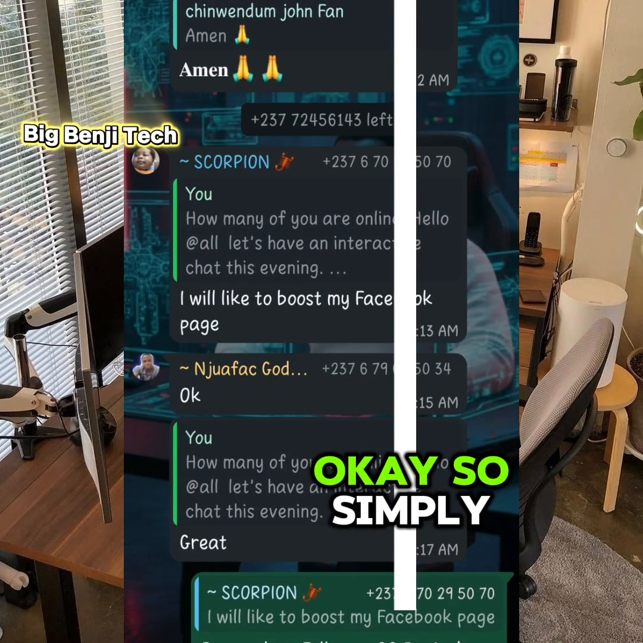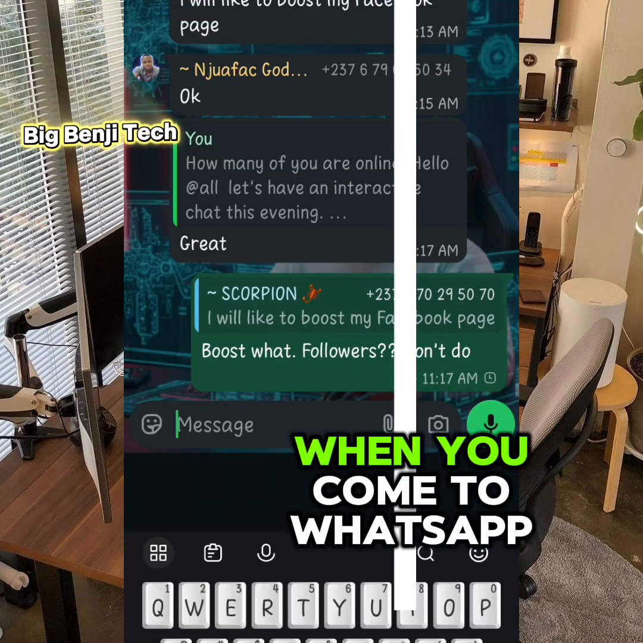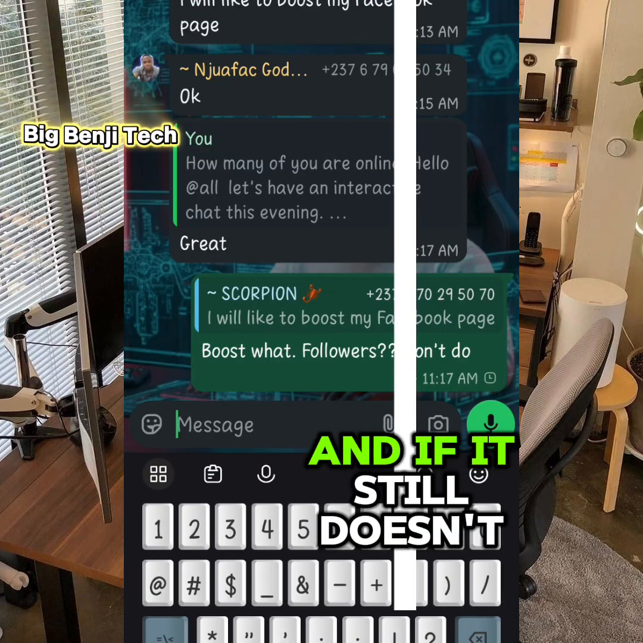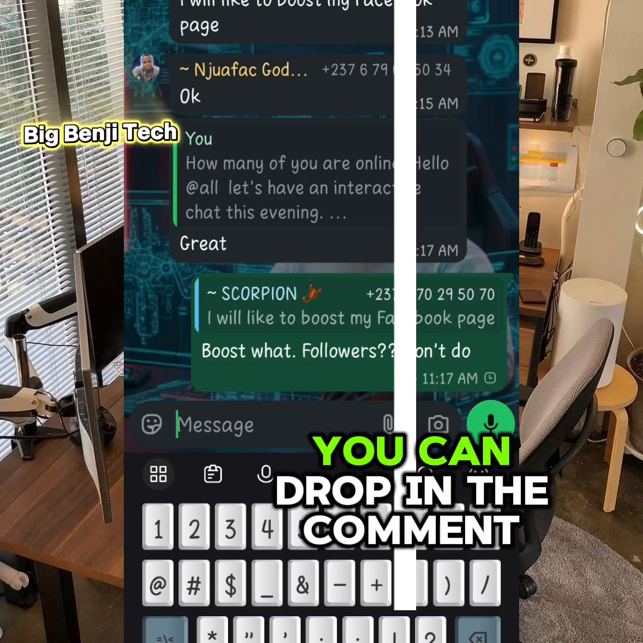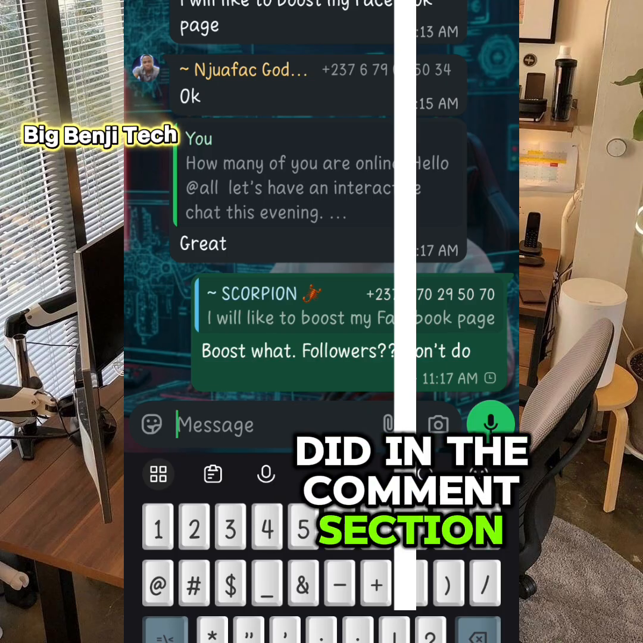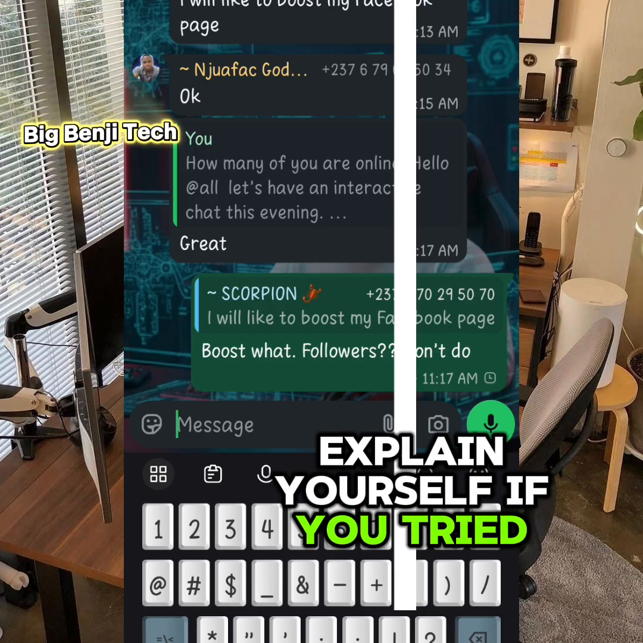Simply, when you come to WhatsApp, if it's not working for you, please update your WhatsApp. If it still doesn't work, you can drop in the comment section that it didn't work for you, and tell me what you did. Explain yourself if you tried and it did not work.